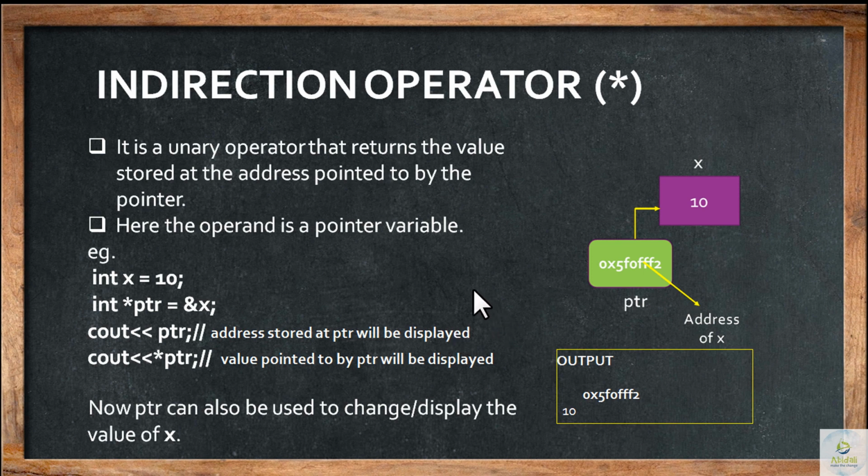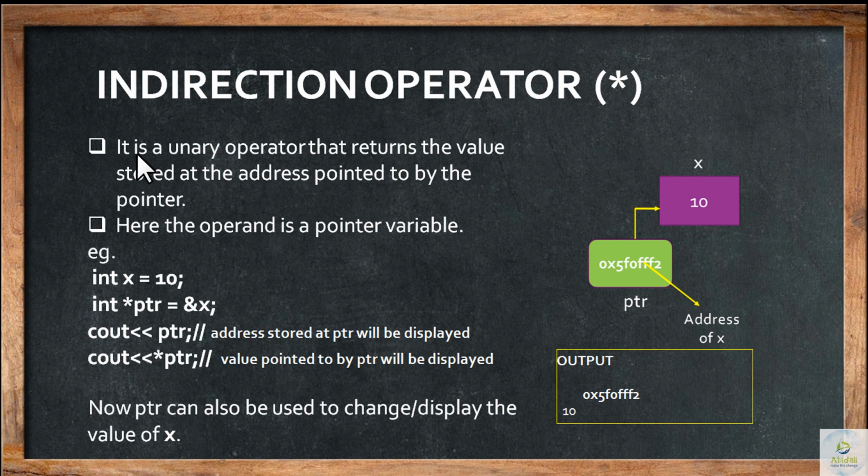In today's session we will discuss the next operator, called the indirection operator, which is the asterisk. Now you can ask me, sir, we have discussed this asterisk operator in the pointer declaration. Yes, of course, there are two faces of this pointer operator or indirection operator, depending upon the situation where it has been used. The work of this operator will be exhibited accordingly. So let us jump into the session and discuss what the indirection operator is all about.